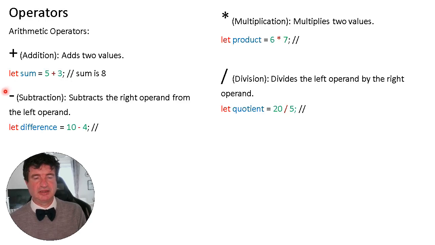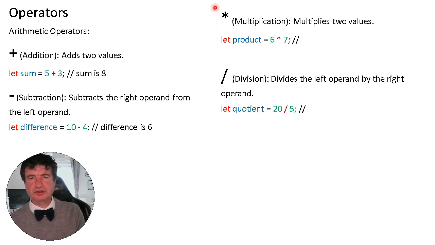Okay, that's straightforward. The next one is subtraction, and again it's very straightforward. It subtracts the right operand from the left operand. What does that mean? Well, you start with 10, it subtracts 4 from 10, and of course the answer would be 6. So difference would equal 6. Very straightforward.